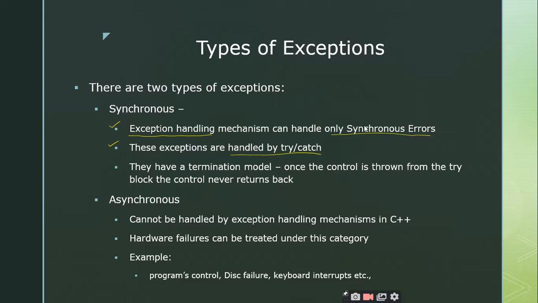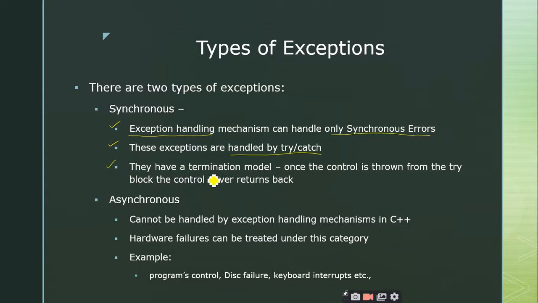So if somebody has given you a code snippet consisting of a try catch block, and asks you to tell which exception category this particular snippet belongs to, then by looking at the try catch block you can blindly say that the code snippet belongs to synchronous exceptions, right? So synchronous exceptions are handled using the try catch blocks. Is it clear?